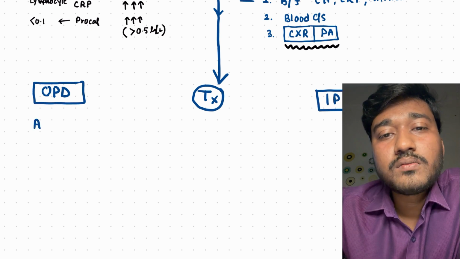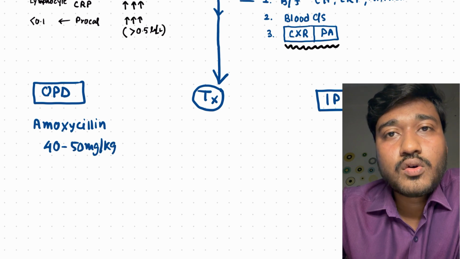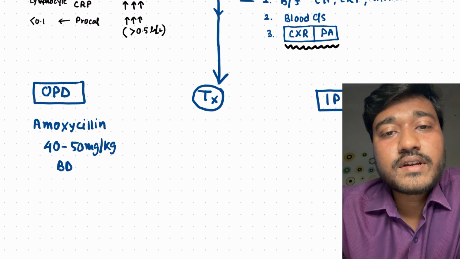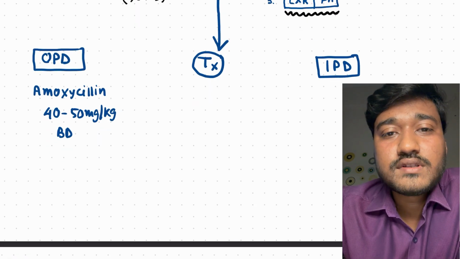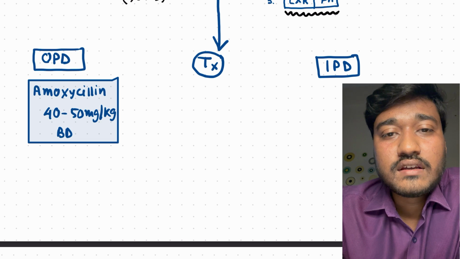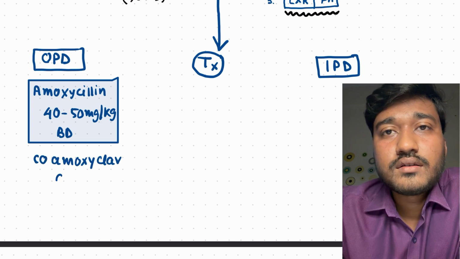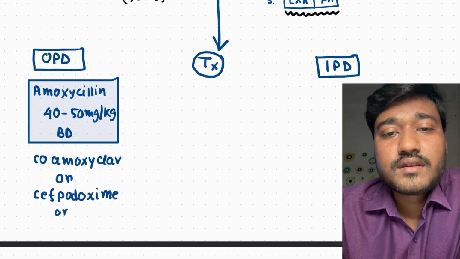In case of mild to moderate pneumonia that we commonly encounter on an OPD basis, the treatment is usually amoxicillin, which is given at 40 to 50 mg per kg per day, in BD to TDS doses. The second line is co-amoxiclav. Or we can give cefpodoxime or cefuroxime.